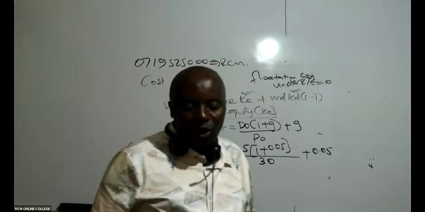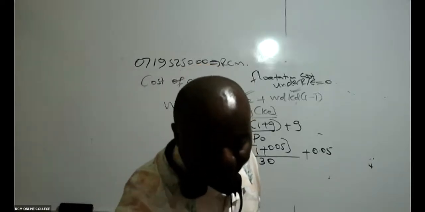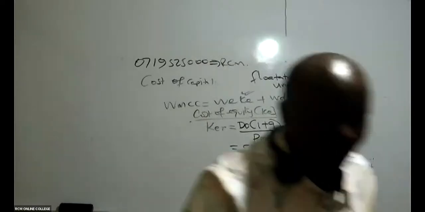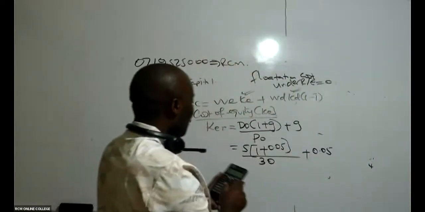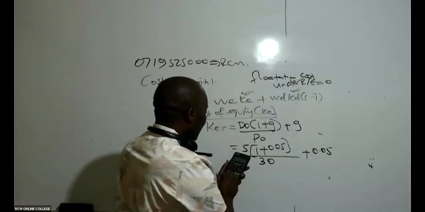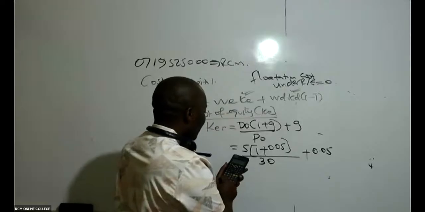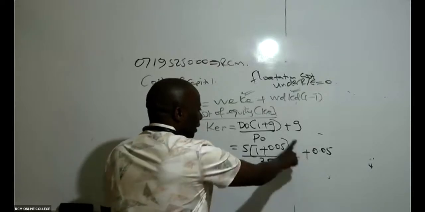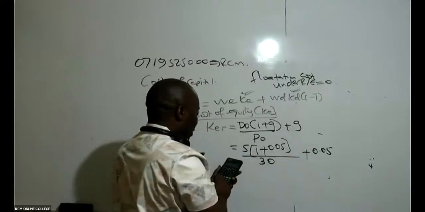So let us get all of us our calculators. We are saying 5 times, into brackets, 1 plus 0.05, close, divided by 30, equals. Whatever I get, I add this independent G, plus 0.05.